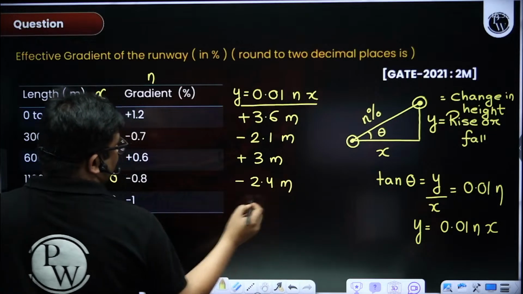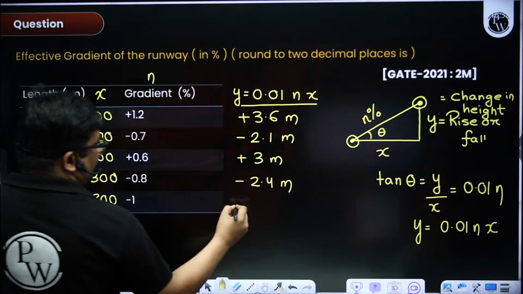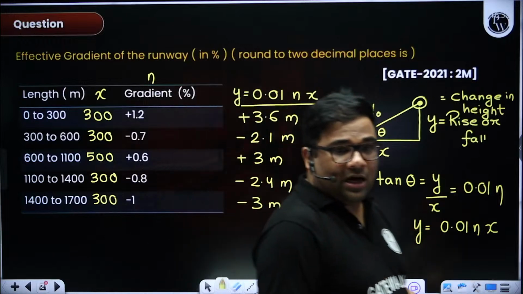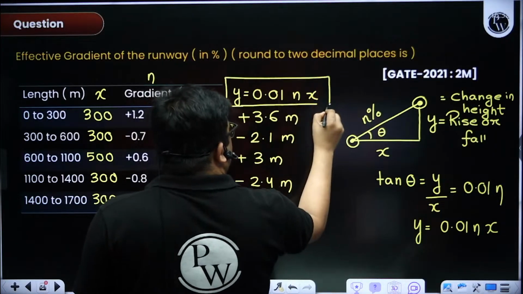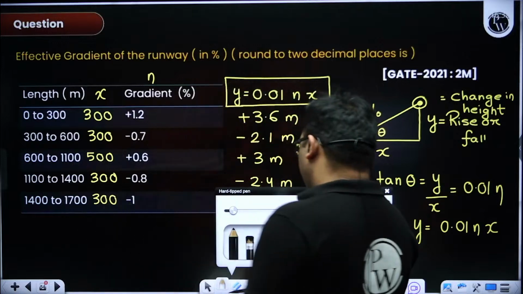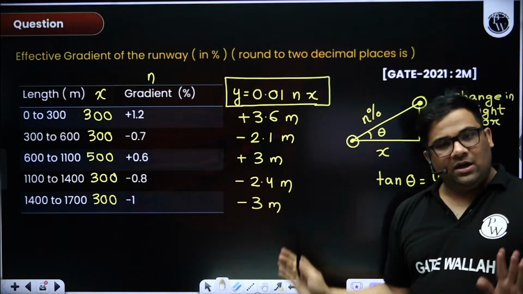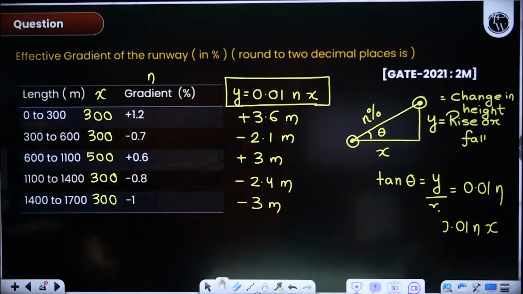Then 300 into 0.01 into 1, you will get minus 3. Everybody understood how I am finding this y? Very easy. Once you get your y, what you do? You assume the first point.